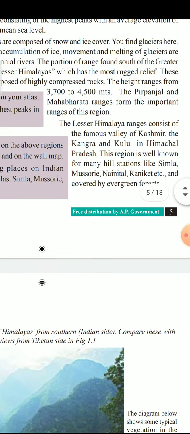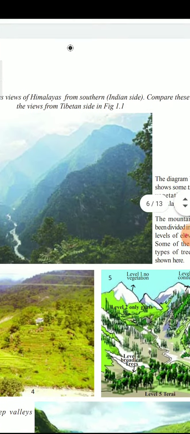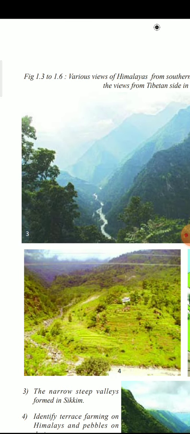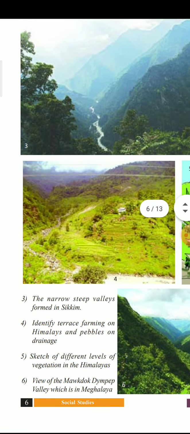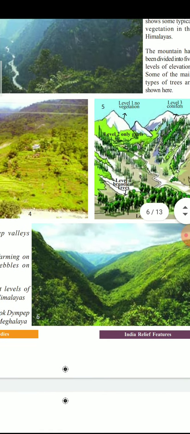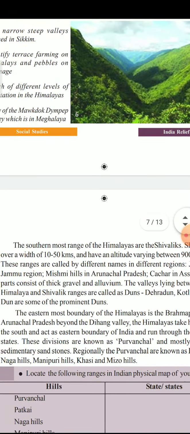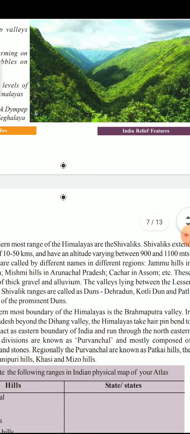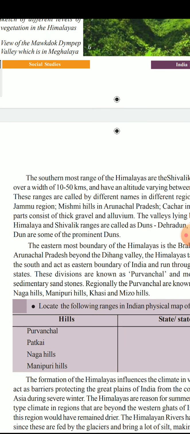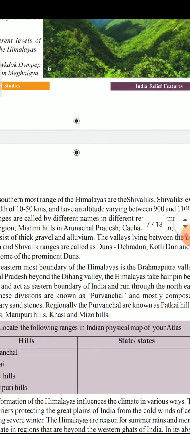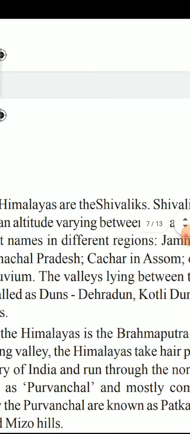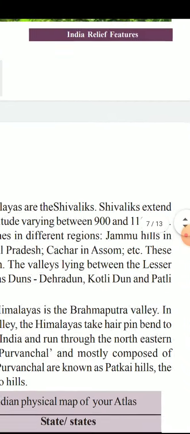And the importance of the Lesser Himalayas is that some of the hill stations are located here: Dehradun, Kashmir Valley, Kangra, Kulu, and hill stations like Simla, Mussoorie, Nainital and Darjeeling. All these important hill stations are located here, and this region is very famous for fruits, especially apples. And the third one is the Sivalik ranges, where the height of the mountain ranges varies between 900 and 1,100 meters.